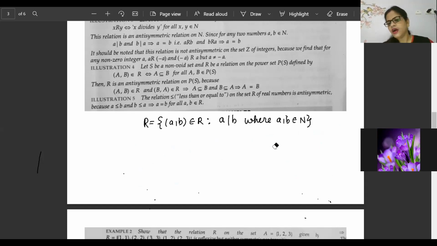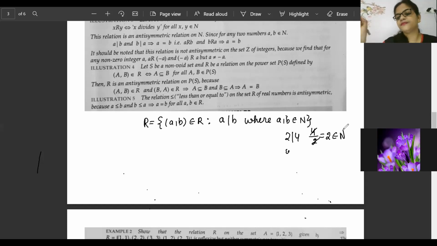Now tell me one thing. 2 divides 4, but will 4 be able to divide 2? A simple question I'm asking before going to symmetry, because beta, you should ask yourself this question. Very good, beta, 2 divides 4. That means 4 is divided by 2, and an answer will come which belongs to natural number. Very good, Harish, it will be a fraction. Maheshwal is saying no. Farhana is saying that 2 can divide 4. Very good. But beta, can 4 divide 2?